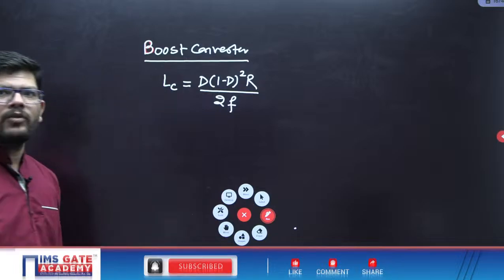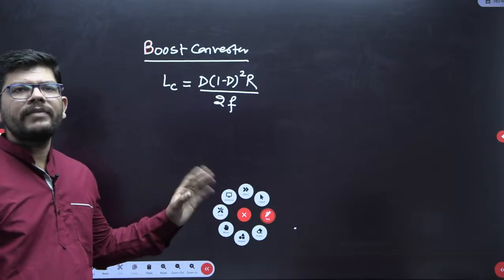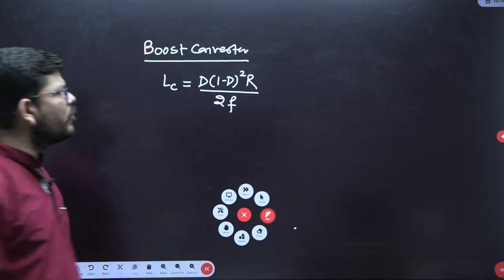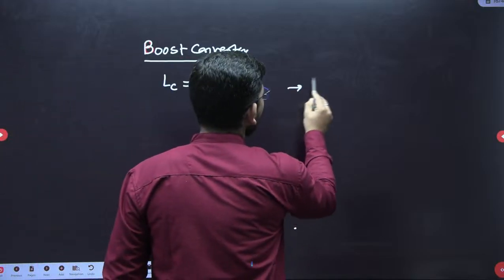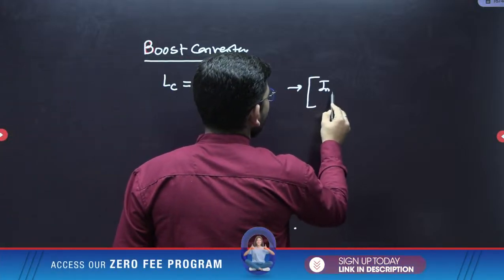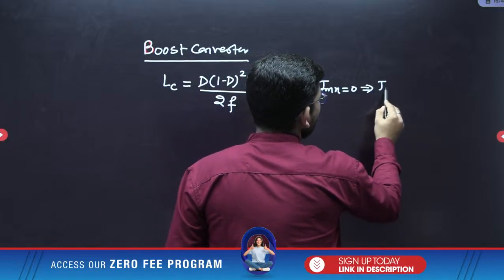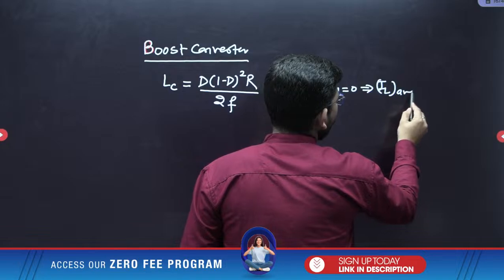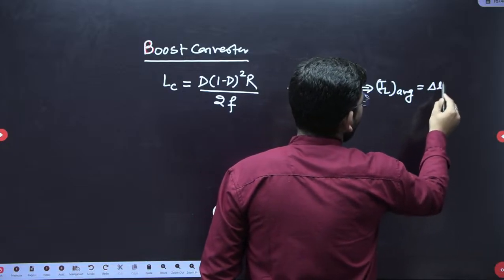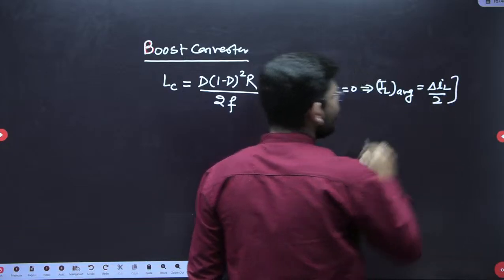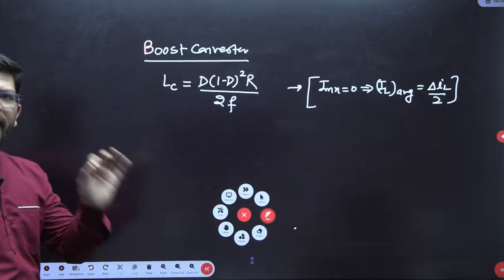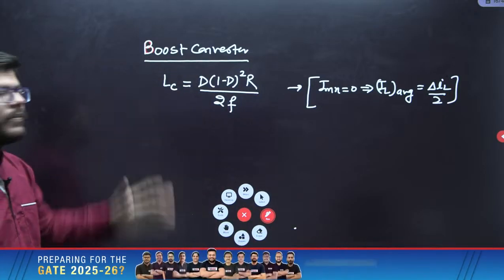How am I getting this formula? We have different formulas for different converters. If suppose you forget, then how to calculate it? What is the condition for calculation of this? I minimum is equal to 0, or IL average should be equal to delta IL by 2. You have to just simply apply this condition, and anytime, anywhere you can calculate this formula, right.